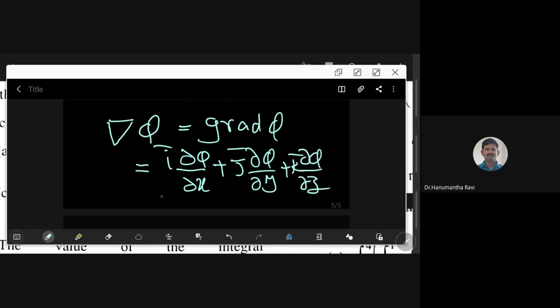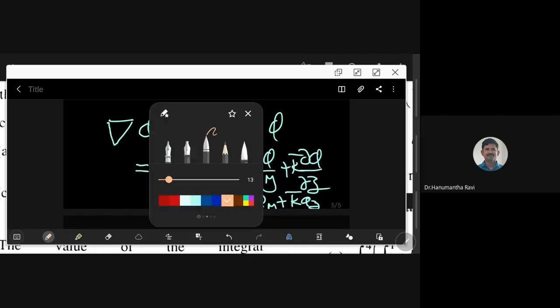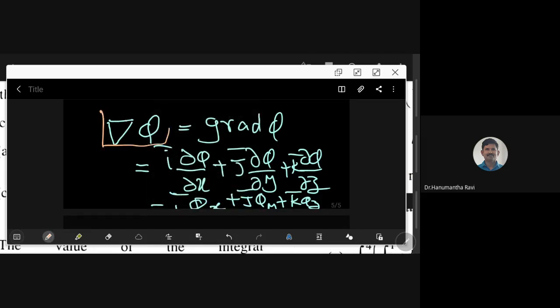In short we write i bar phi subscript x plus j bar phi subscript y plus k bar phi subscript z. This is how we write. This is one type of operator, called gradient. It acts on a scalar only and it delivers a vector value.